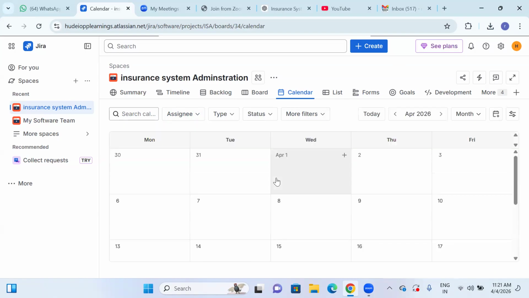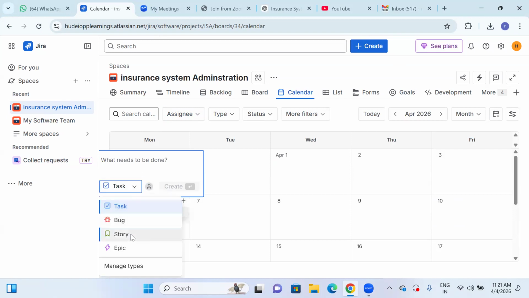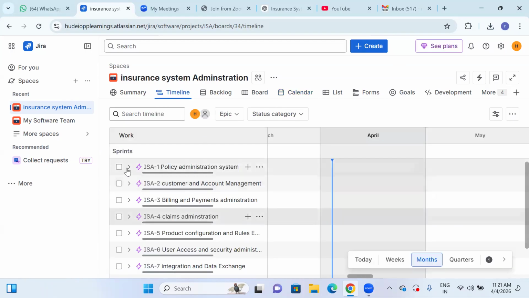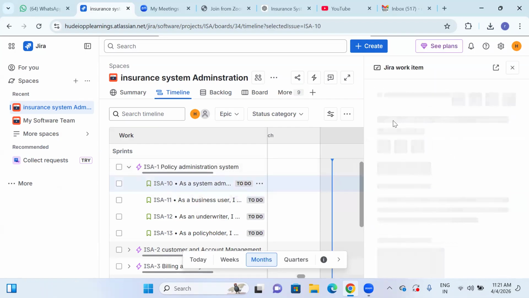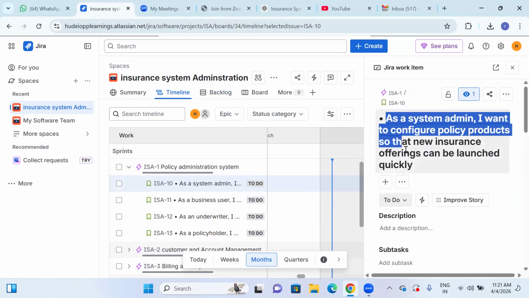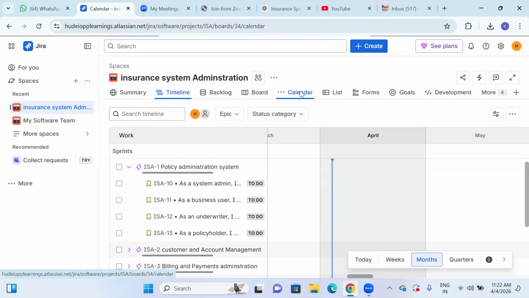So this is calendar work, where it depends on creating a work item. For example, we want to create a work item on Monday, right? So here we need to create a work item. What needs to be in it, and what is the user story that we want to be presented over here? So here we can update the user story. For example, the first user story we have, right? So this is the user story we have taken.